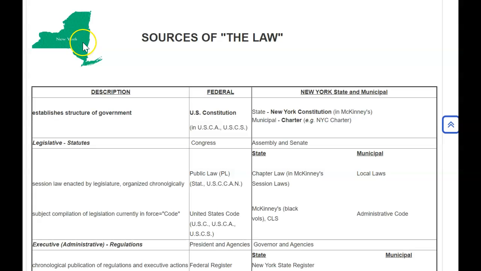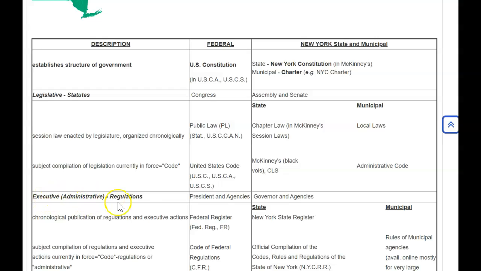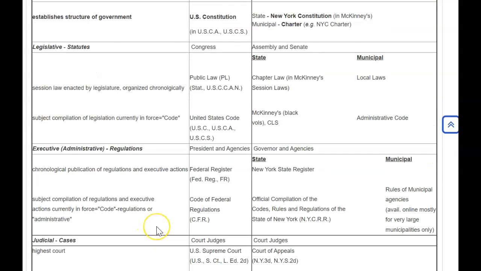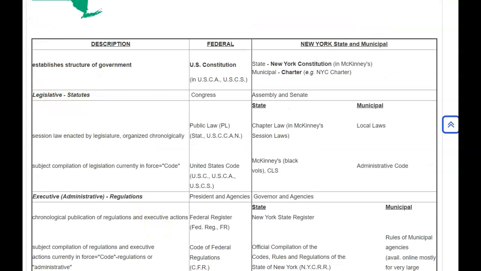So let's focus on our chart here on sources of the law. In this left-hand column, we have our description. So we can see that our U.S. Constitution establishes the structure of government on the federal level. And of course, the New York State Constitution establishes the government in New York State. The government is made up of, of course, three branches. So we have the legislative branch, which creates statutes, the executive branch, which creates regulations, and the judicial branch, which creates cases.